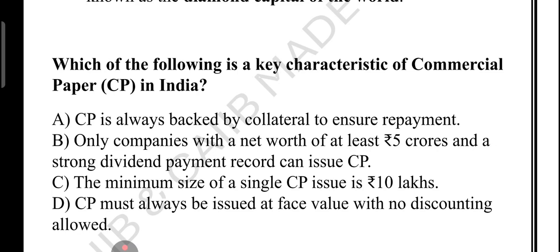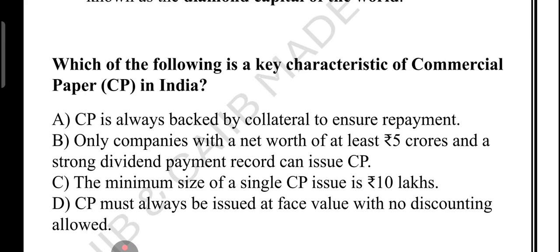So first of all, option A, that CP is always backed by collateral. No, this is wrong, because CP is an unsecured money market instrument. That means no collateral is needed, and it depends on the creditworthiness of the company. You can think of it like a top rated company saying, trust me, I will repay in a few months without offering security.